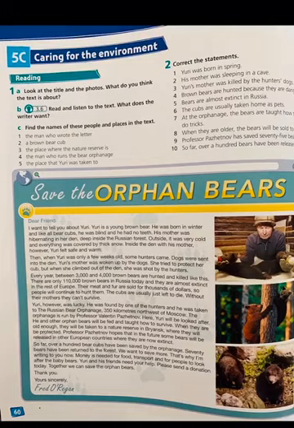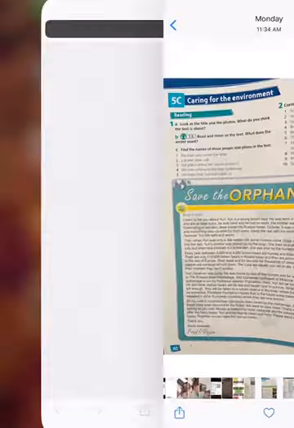But let me tell you what does orphan mean. Orphan means someone who has got no parents. That one has got like no mom or no dad. Okay, so these bears, they're like orphans because their parents are dead, or they are killed maybe. So we will know more about it after we listen to the reading part, okay? So I want you to listen to this audio very carefully, because there are some exercises that are related to this text. If you don't listen carefully, you can't answer them. So please be with me and listen to this part.